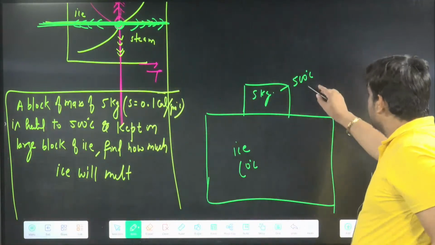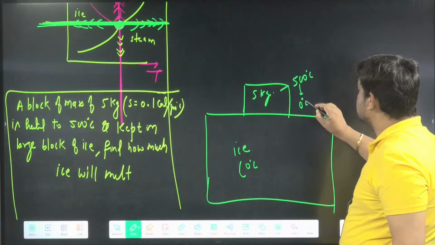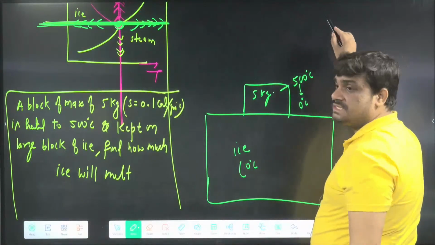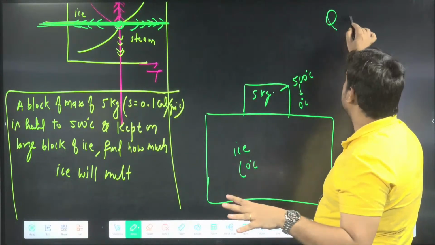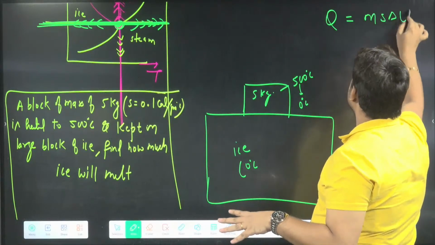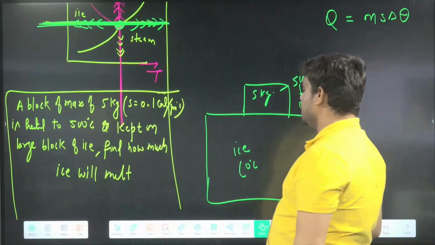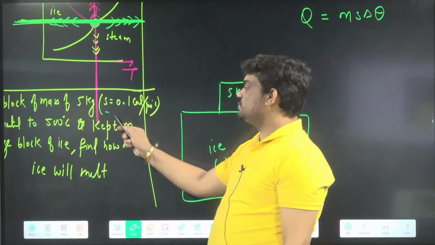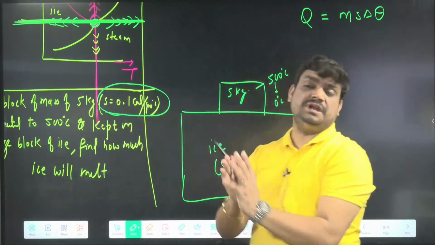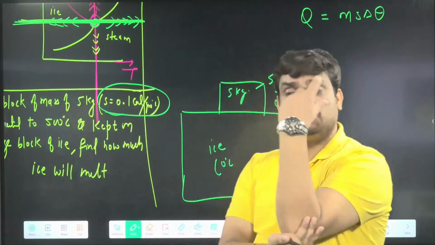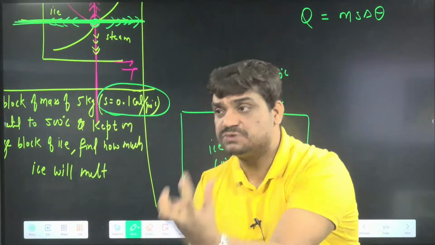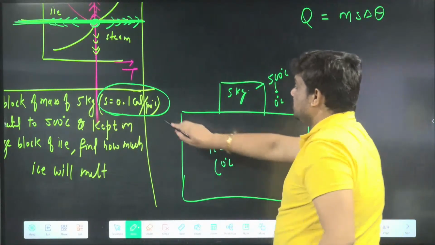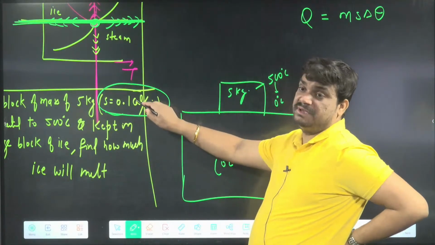It will be giving energy from 500 to 0 degrees Celsius. It will keep on releasing the energy. How much energy will it release? In this case, energy released is going to be m s delta theta. This is the energy released by the block. So let's find how much energy it can release. Specific heat always gives you an idea of what units to consider. Specific heat in this question is given as 0.1 calorie per gram. We take mass in gram, and energy will come in calorie.